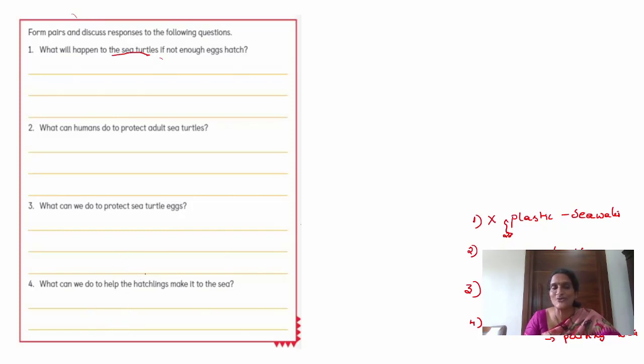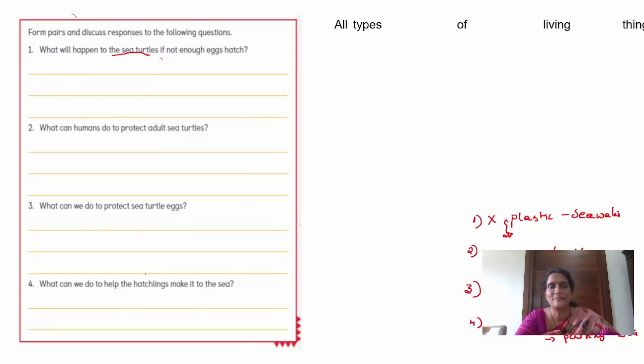We should not use the eggs for cooking purposes. You write your own. If you have any other idea, you write. Okay? What can we do to help the hatchlings make it to the sea? How do you help? You write the answer there.